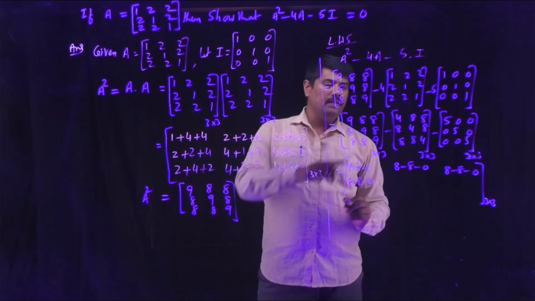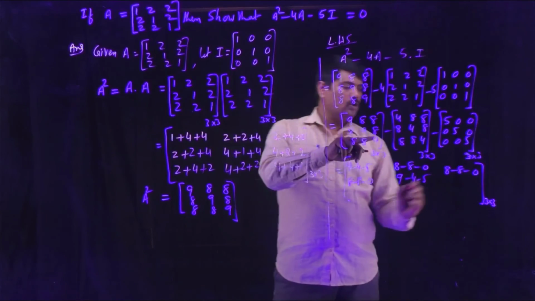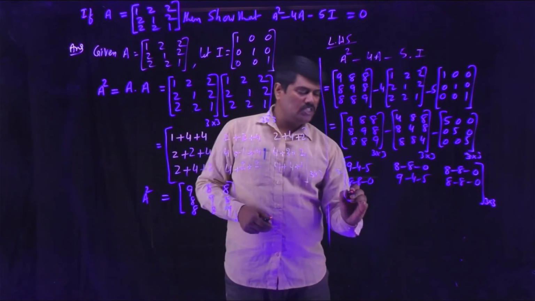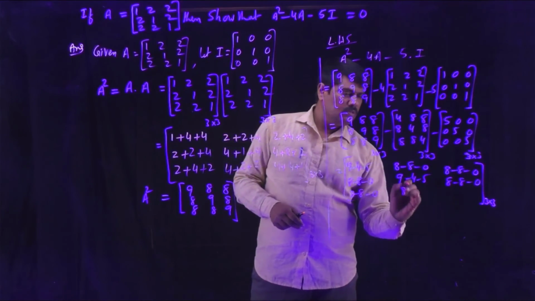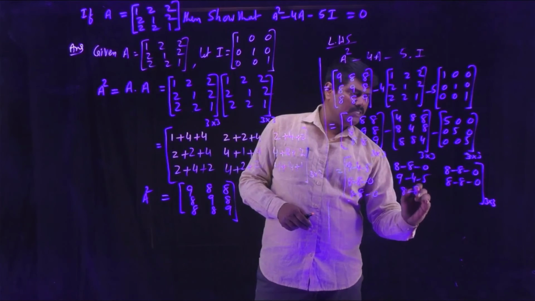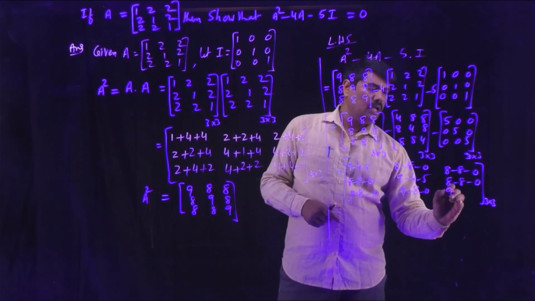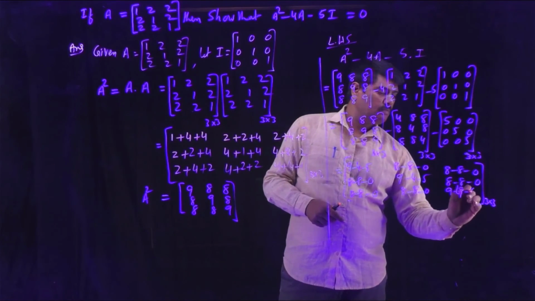Second row second elements, 9 minus 4 minus 5. Second row third elements, 8 minus 8 minus 0. Third row first elements, 8 minus 8 minus 0. Third row second elements, 8 minus 8 minus 0. Last elements, third row third elements, 9 minus 4 minus 5.